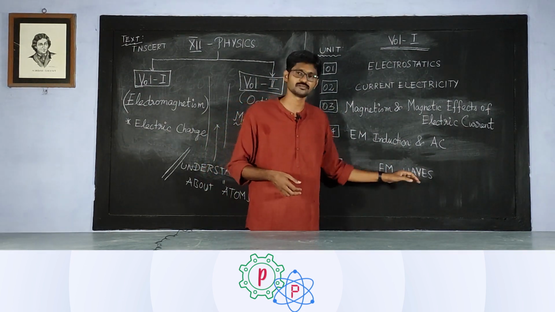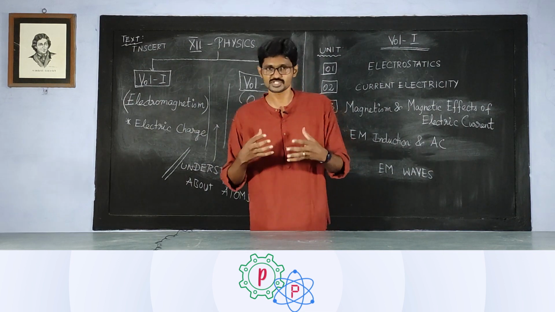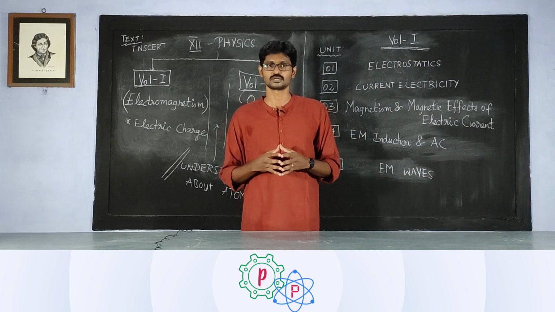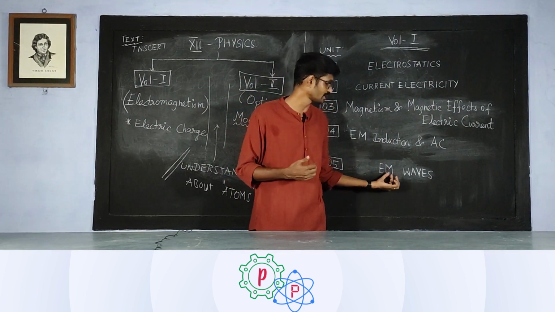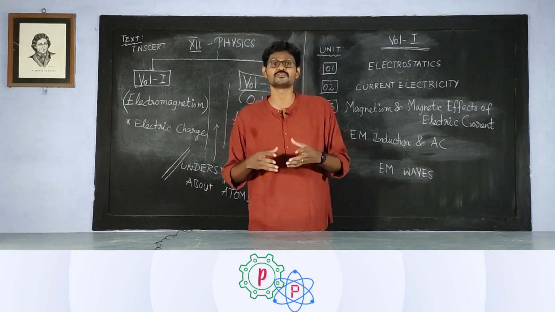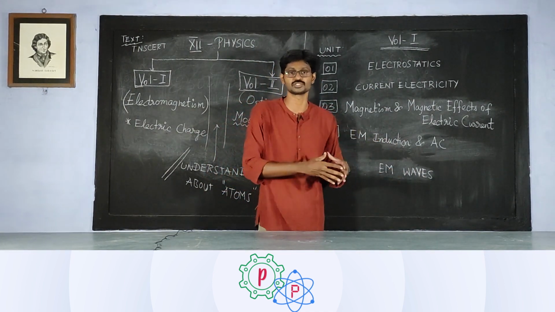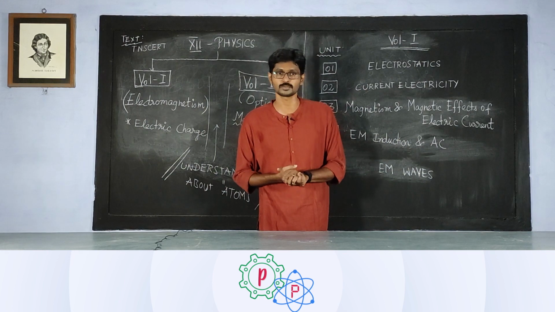So in this chapter, we are going to learn about what is meant by an electromagnetic wave, how it is generated. How can you generate an electromagnetic wave of a desired frequency or wavelength? How was it first done historically? Hertz would come into play.